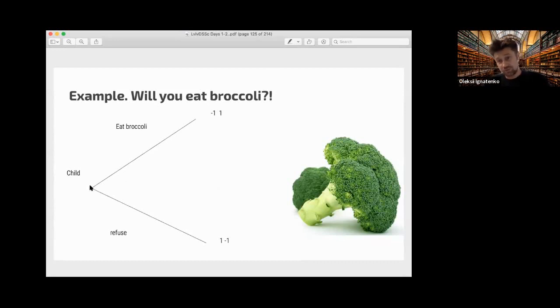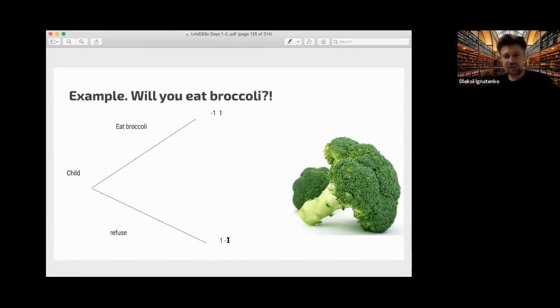doesn't want to eat broccoli. So parents try to ask him to eat broccoli, and if the child eats broccoli, then the child gets -1 payoff, and parents get 1 payoff. Yeah, payoff, because they put some healthy food in the child. And if the child refuses, then the child will get 1 because he doesn't want to eat broccoli, and parents get -1 because it's bad for the child.